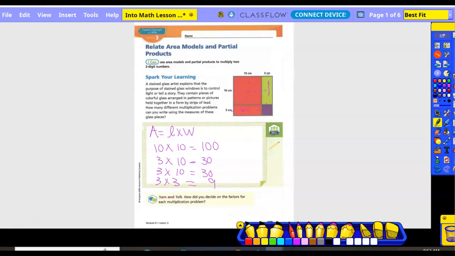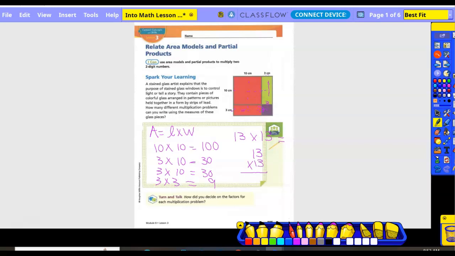Okay. Now, what if I wanted to do the big whole piece of stained glass? What would that be? So this side would be 10 plus 3, which is what? 13 times 13. Okay. And then we know our 12s, right? But we haven't done our 13s yet. But we could also set it like this.